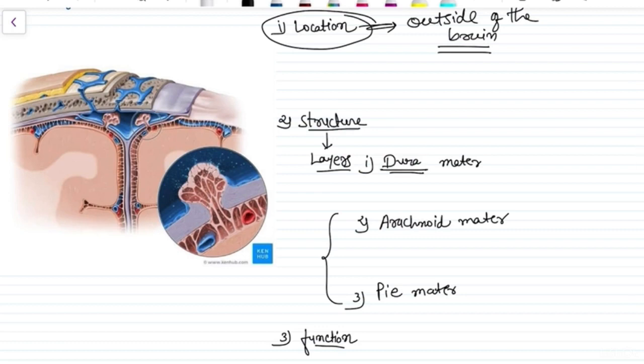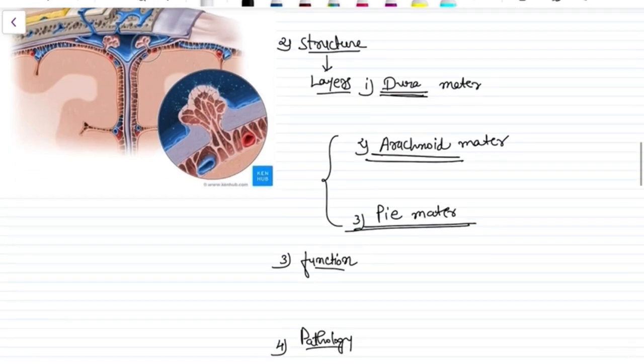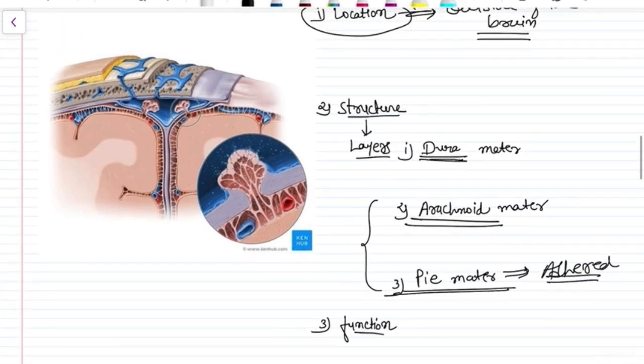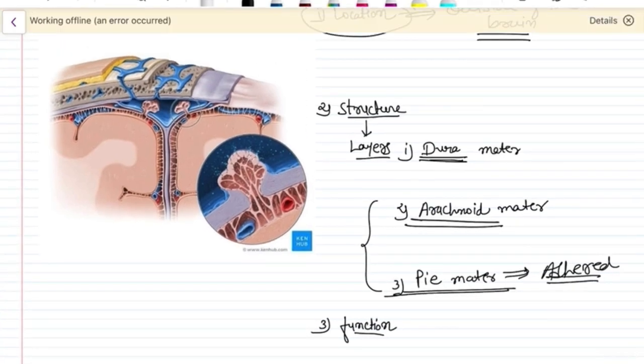One is called the dura mater, the outermost covering. Then there is the arachnoid mater, the middle one, and then there is the pia mater. The pia mater is usually adhered to the cortex, so it cannot be separated during dissection, right? So these three are the main layers of the meninges.